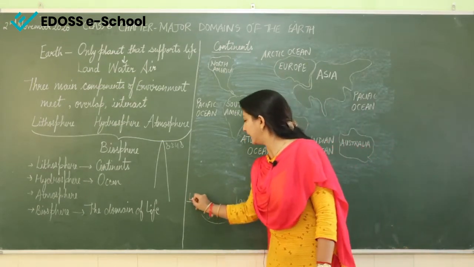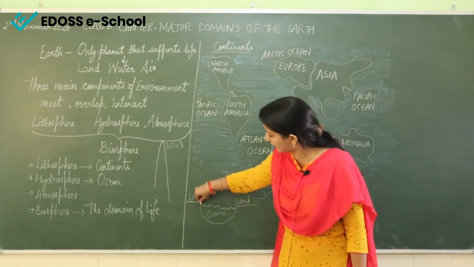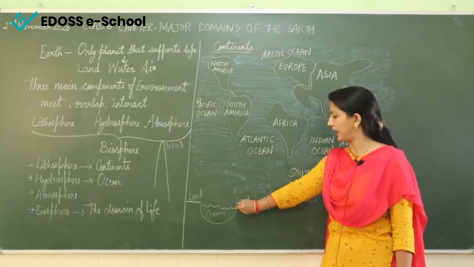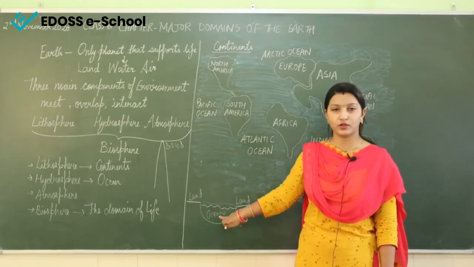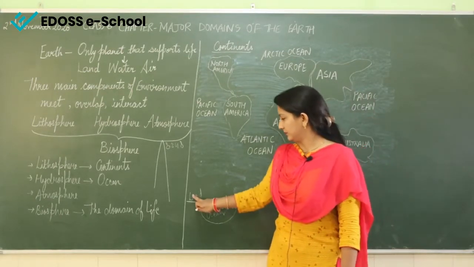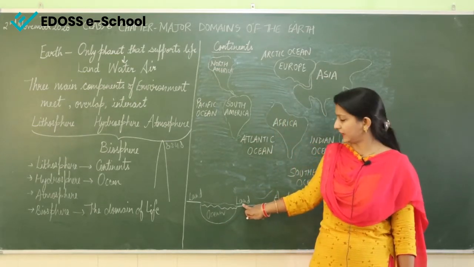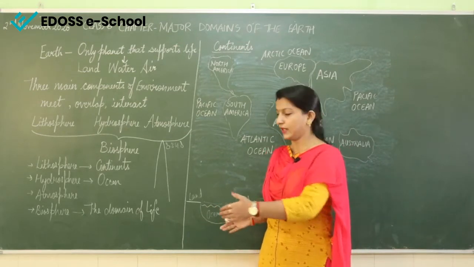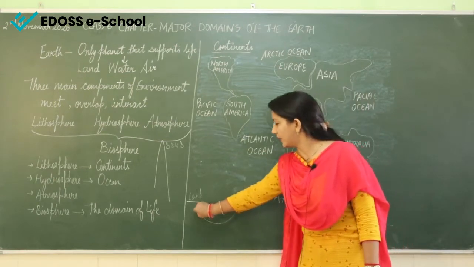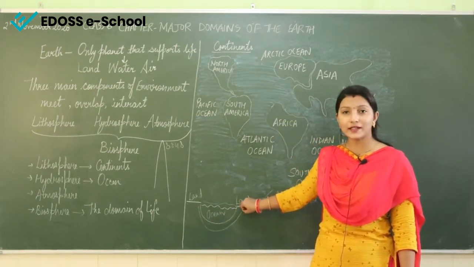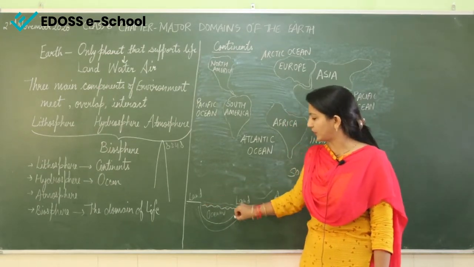These both are the land area. Now if we see from above, we can only see the land here and here, but in between we can only see water because there is ocean. But somewhere down, this land is connected to the other land. It is not that they are completely separated from each other. This portion of land is connected to the other portion of land somewhere down. So we can't see that portion of land when we are watching it from above. We can only see the water surface over here.